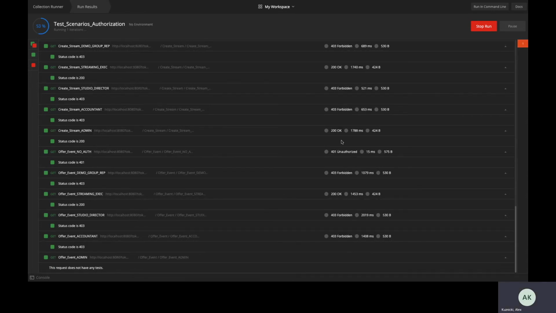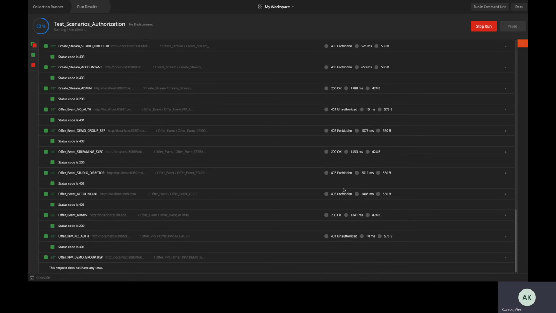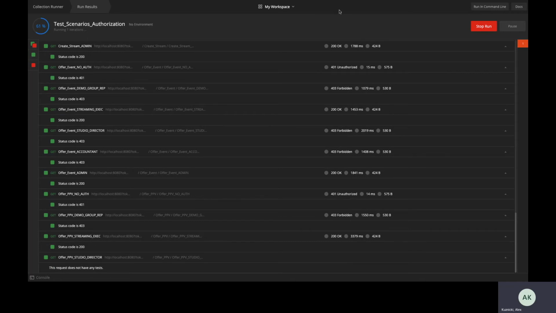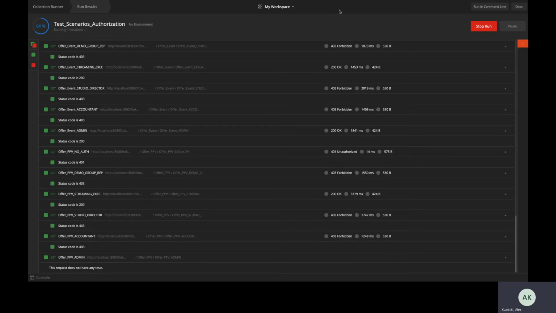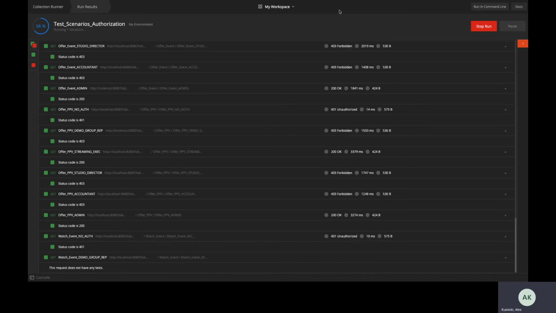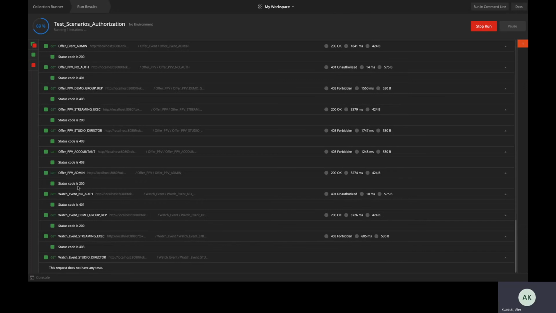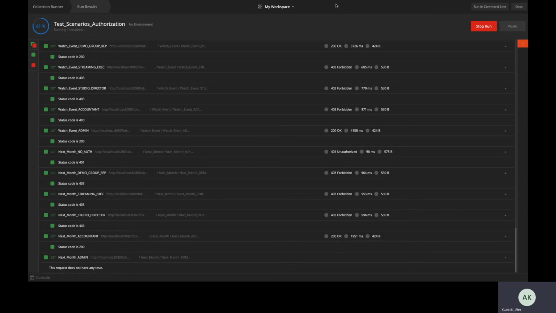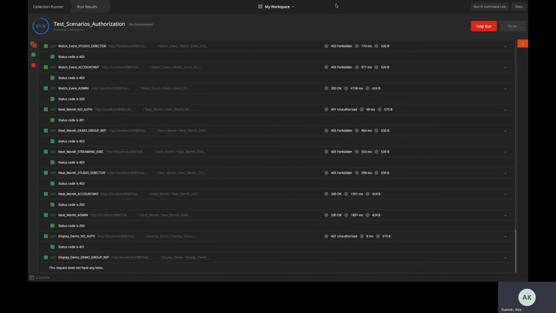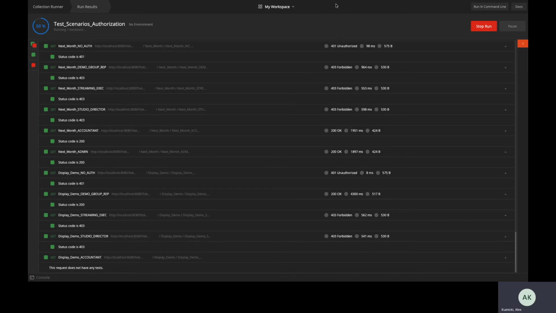So you can see here that a lot of these requests, we were expecting forbidden, or some of them were okay. And that again is the authorization piece that I'm demoing. For a lot of these roles and a lot of these commands that we are running, like offer pay-per-view or watch event, we've restricted these to specific users in the system. And just to reiterate, after the authentication piece happens, we are performing the authorization here.